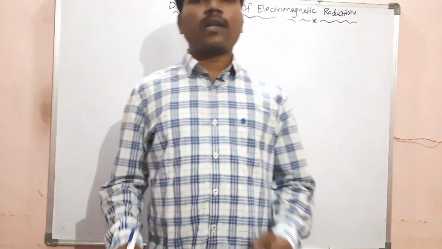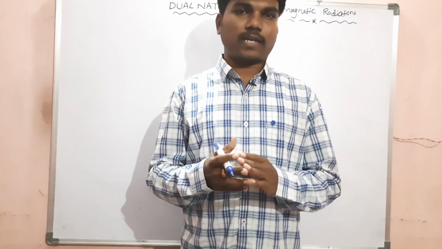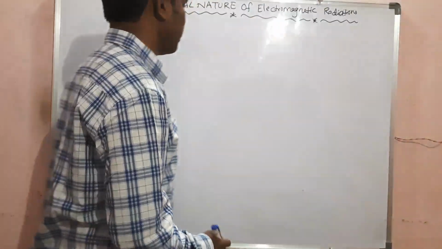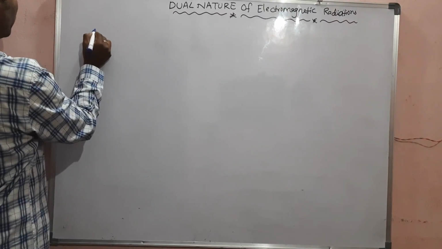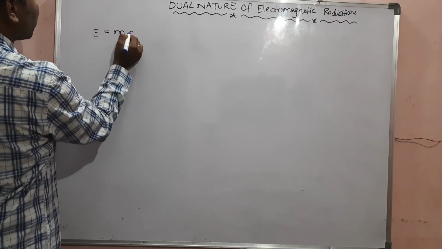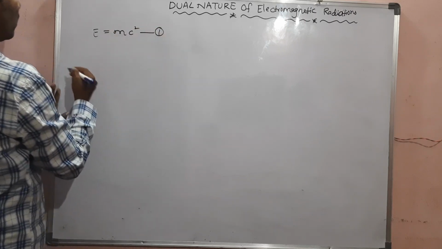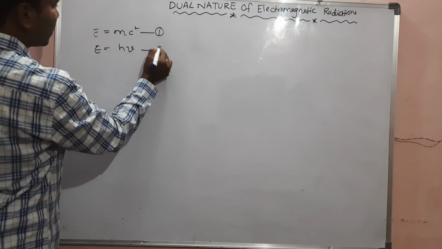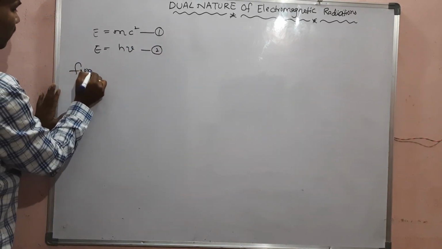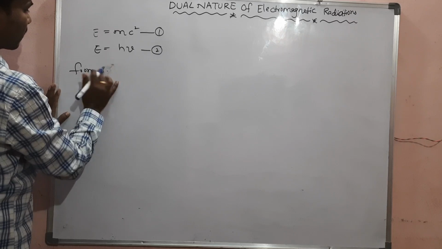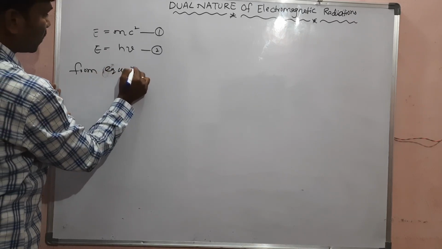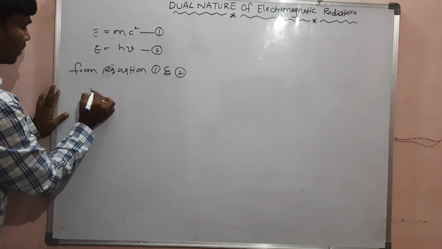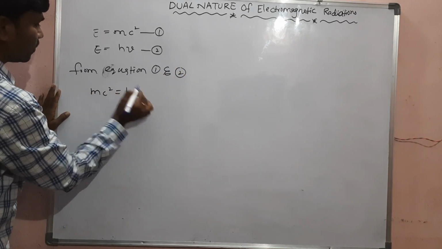Now, in the year 1905, Einstein calculated the mass of a photon by taking these equations. According to Einstein's equation, E is equal to mc square. Let it be equation number 1. According to Max Planck, E is equal to h into nu. Let it be equation 2. From equations 1 and 2, we get mc square is equal to h into nu.